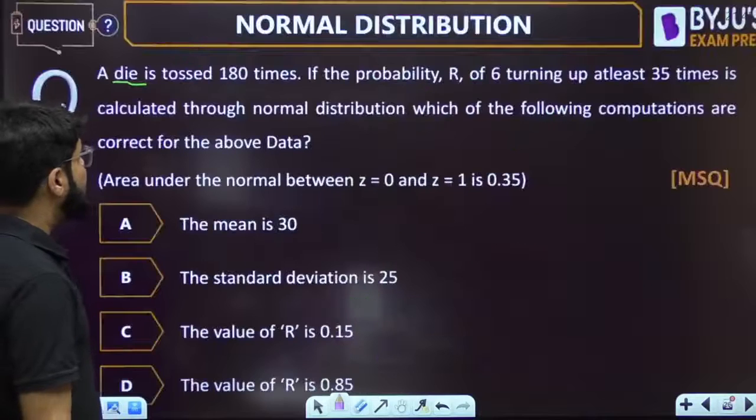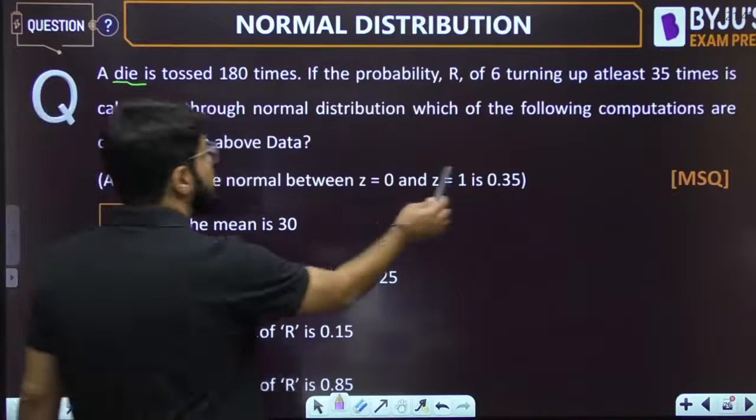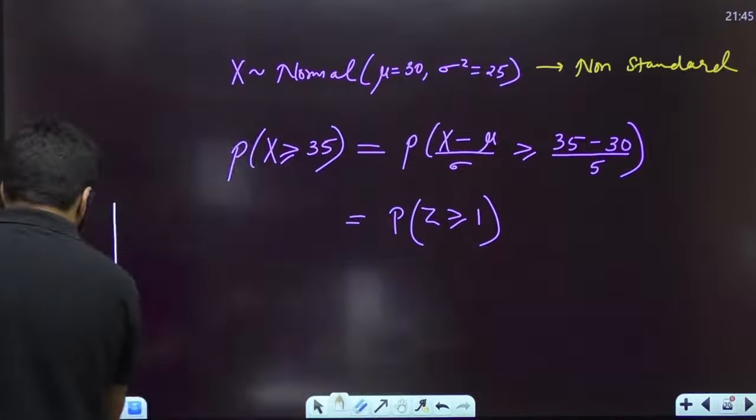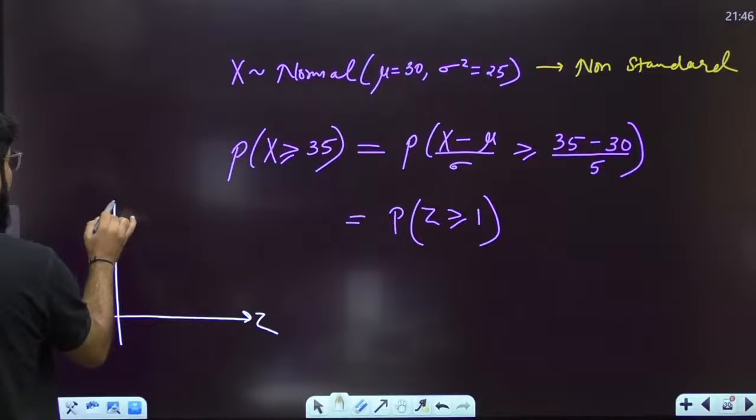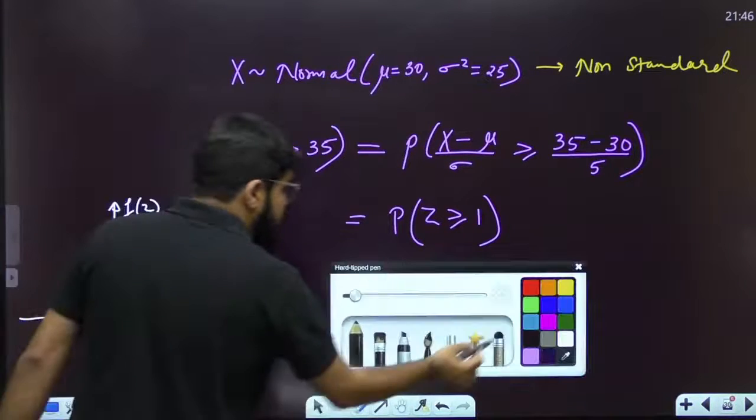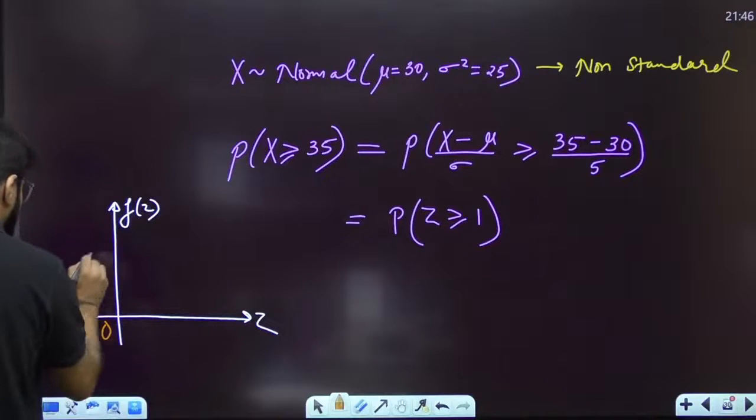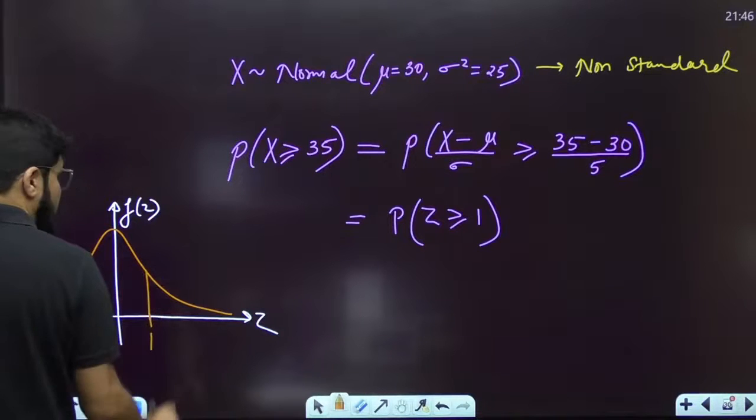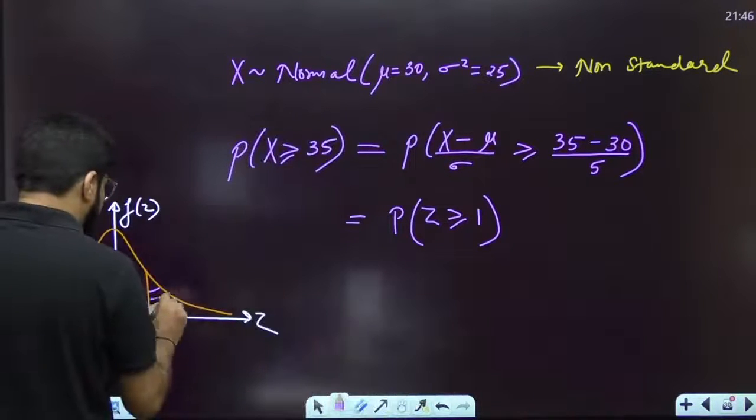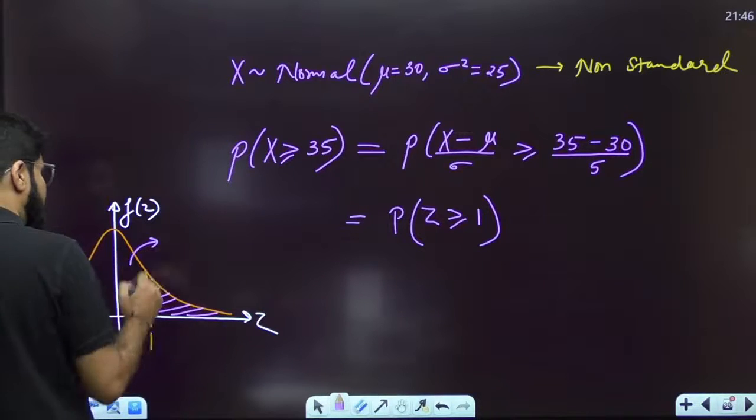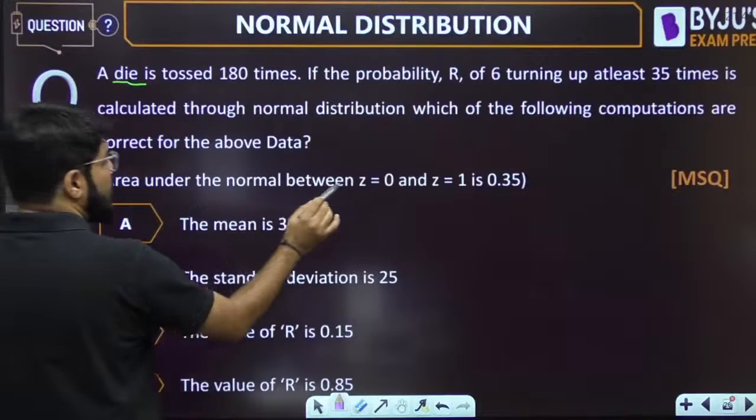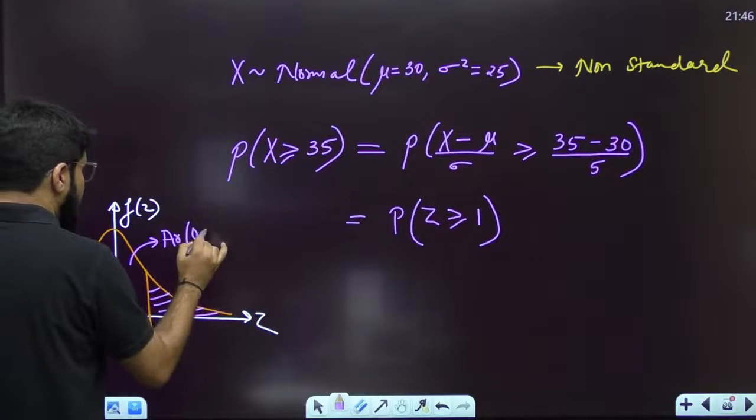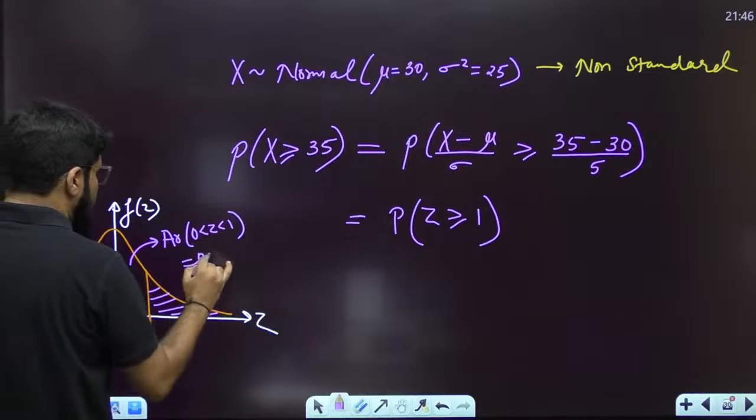The area between z equal to 0 and 1 is given. What is the probability z greater than or equal to 1? You are talking about the standard distribution whose mean is 0, so it is symmetric about 0. Suppose this is 1. You want the probability of this portion. In the data given, the area for 0 less than z less than 1 is approximately 0.35.